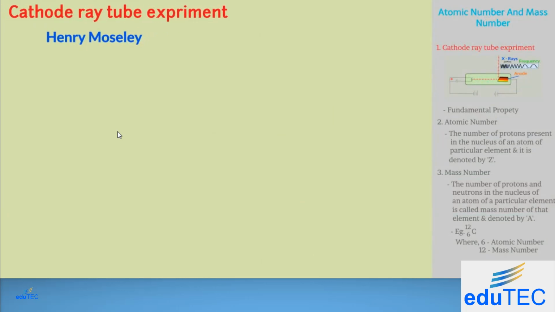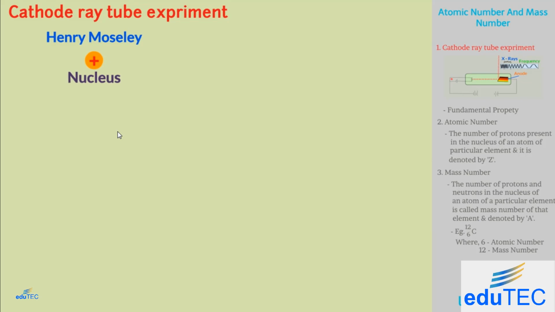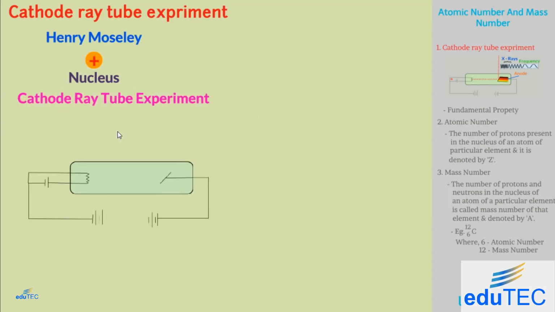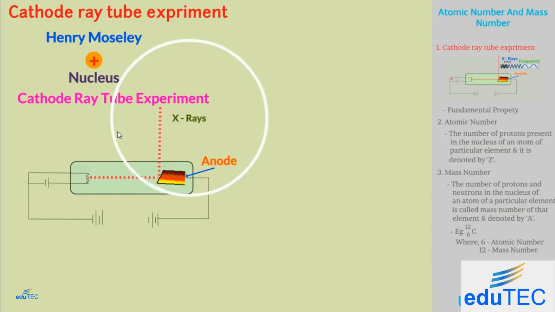Moseley took the task to find the positive charge on the nucleus. For that, he repeated the same cathode ray tube experiment. Moseley took an anode of one metal in the discharge tube and allowed cathode rays to attack the anode. In turn, the metal anode produced X-rays.